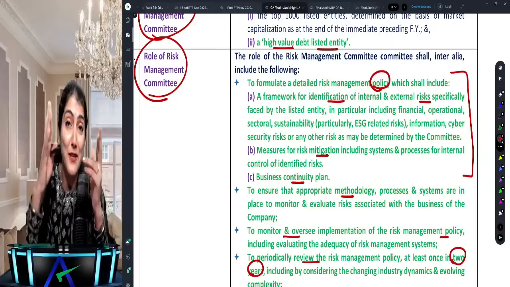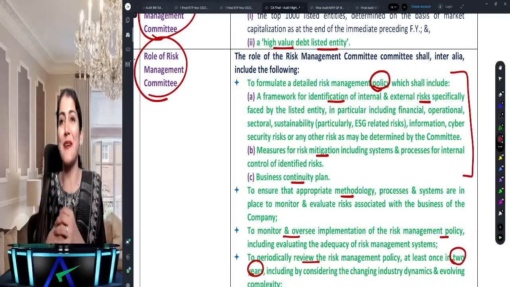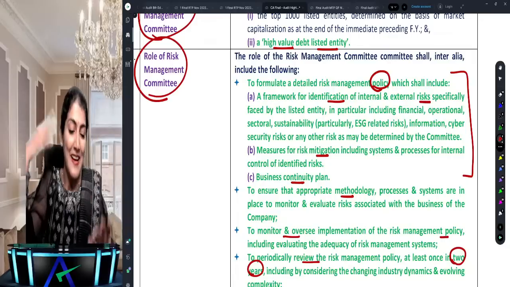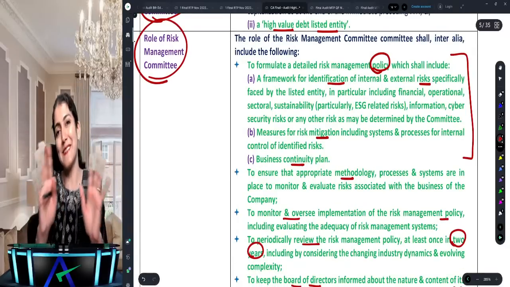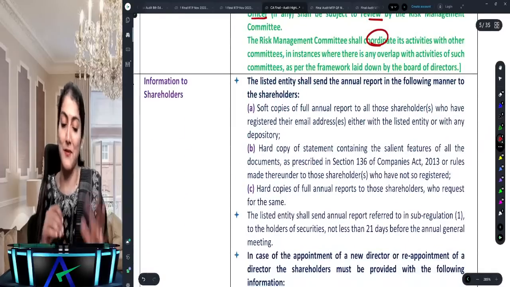Okay, but we do expect, it's a probability, let me simply put it that way, that this question could be coming, or should be, or whichever word you want to use. But yeah, I can just simply put it as it's an important question. Right, the role of the risk management committee.